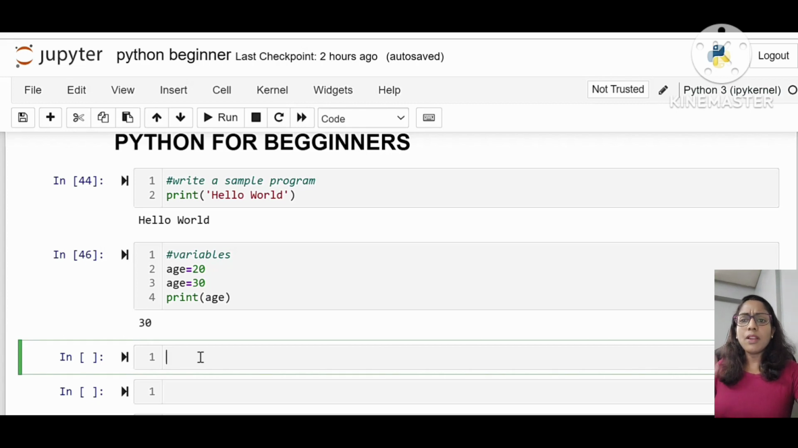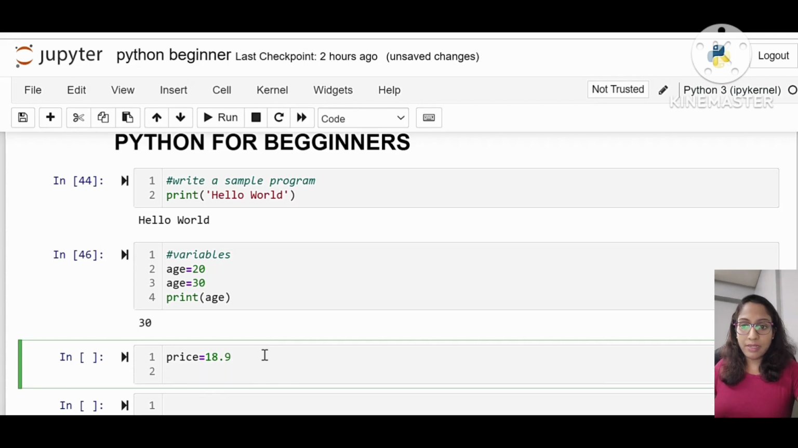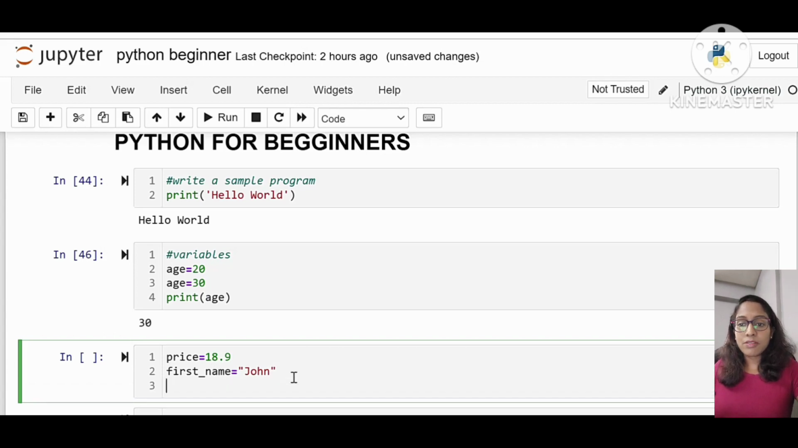Okay, and now you may ask, what are the other types of variables? Other types of variables are, obviously, float values, like say 18.9. So this is actually a float variable. And also first_name, where we can give any text value, so a string value, say "John". Always remember that when we are giving a variable value as a string, it has to be enclosed in double quotes, because the text values always have to be inside double quotes or single quotes.